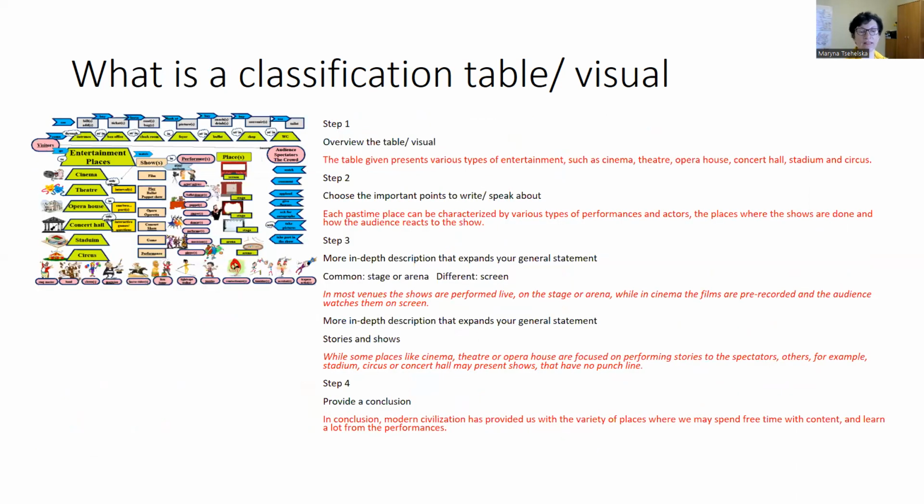Now let's look at what we got in general. We overviewed the table, we chose the important points to write or to speak about. We gave a more in-depth description that expanded our general statement. We added more examples and we made a conclusion. That is how we may describe any simple classification table or visual.